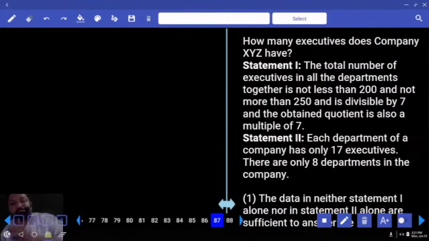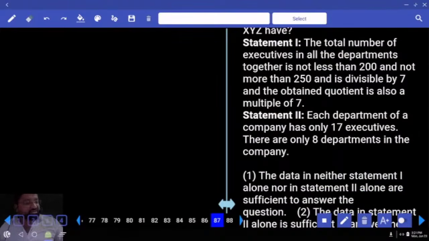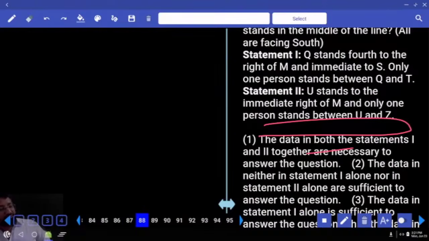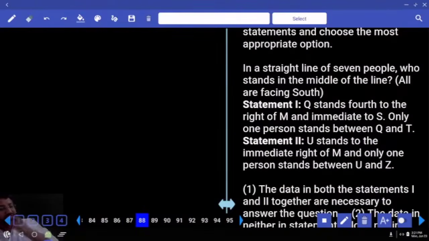Okay, now? Next is what? Each department of a company has 17 executives. And there are 8 departments. 8 into 17 is your answer. So am I getting the answer from 2 also? Yes. What should be your answer? Either 1 or 2. Either 1 or 2. Any option? Third option.